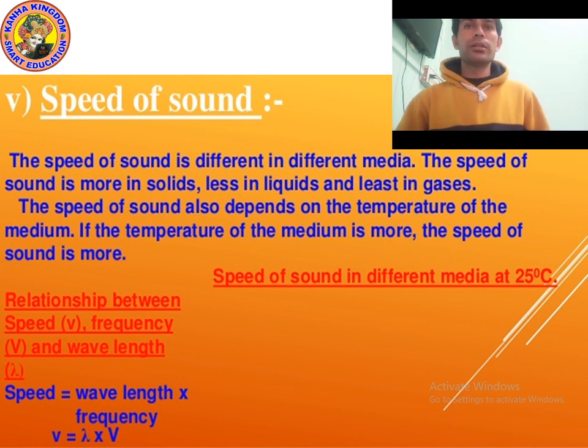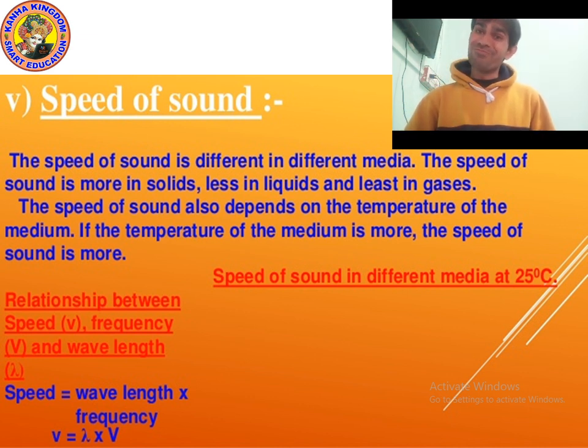Sound travels very fast in solid in comparison to liquid, and in liquid it travels faster than in gas, but in gas the sound travels very slowly.